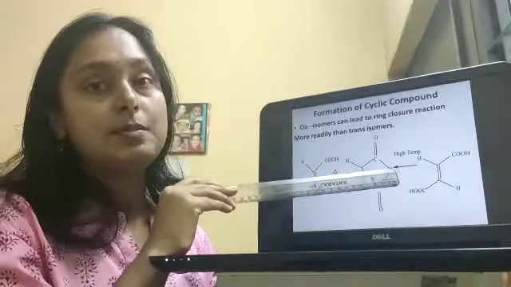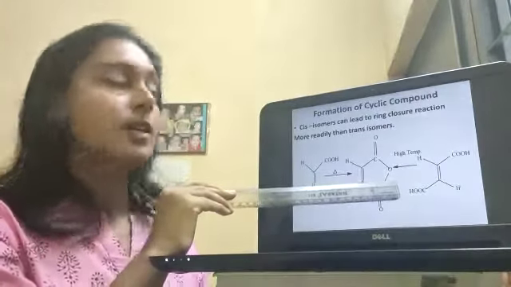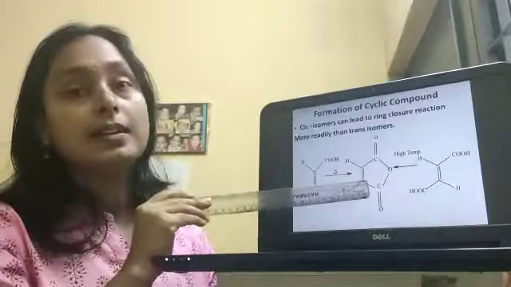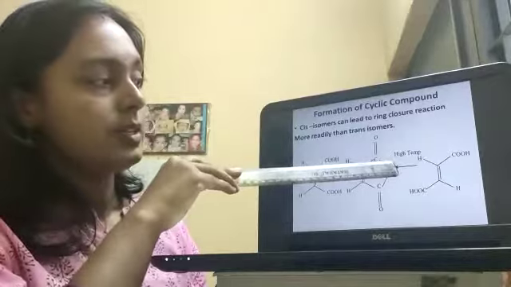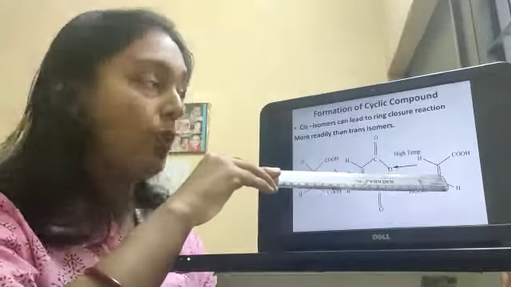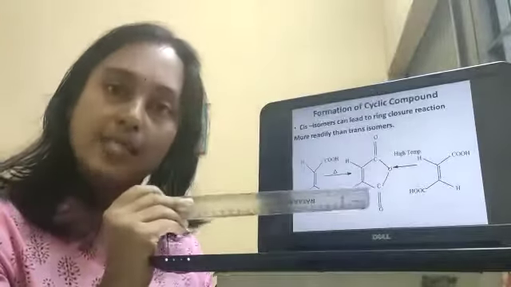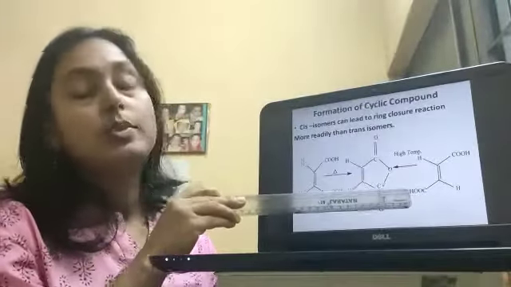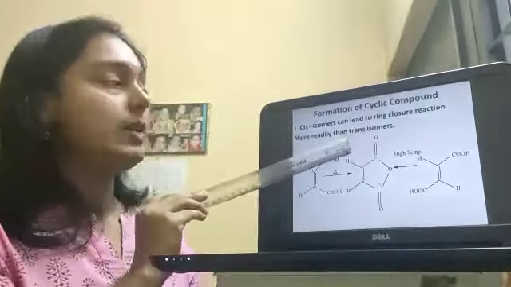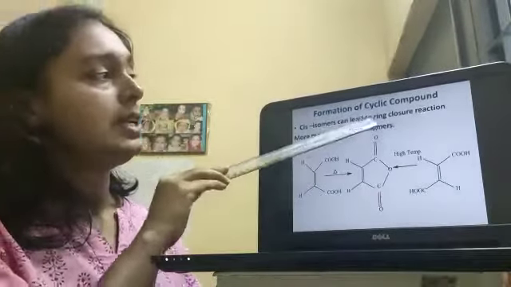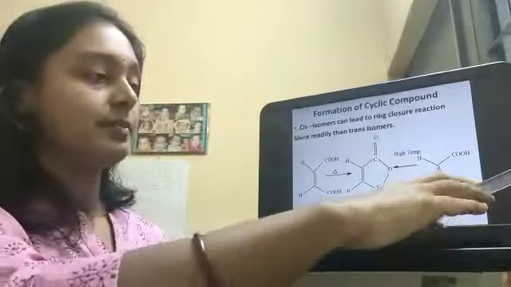We need a high temperature, at least double, near about 300 degrees centigrade, to convert it to anhydride. Because on applying high temperature, the pi bond can be ruptured or broken, and the COOH groups will be oriented on the same side, so that by removal of an H2O molecule we can get the anhydride. So cis isomers can lead to ring closure reactions more readily than trans isomers.